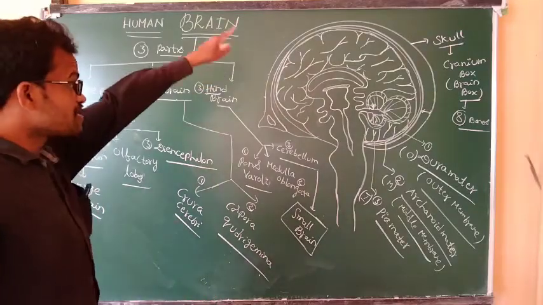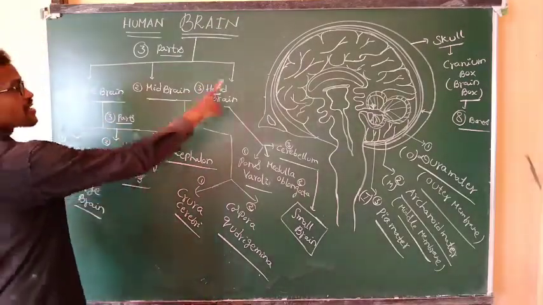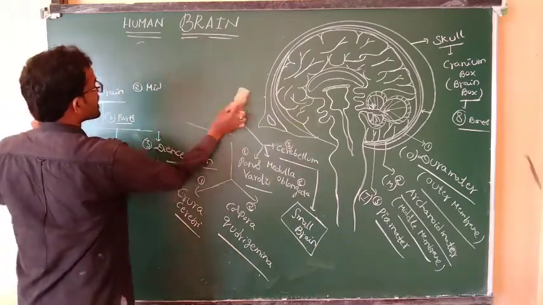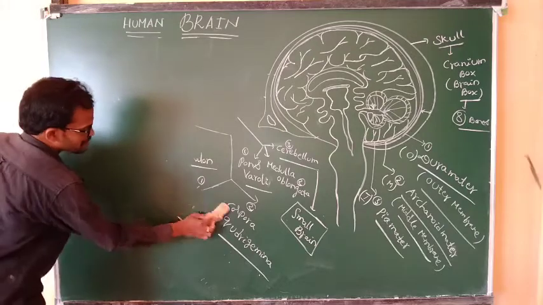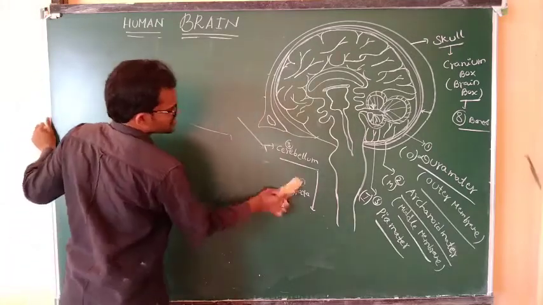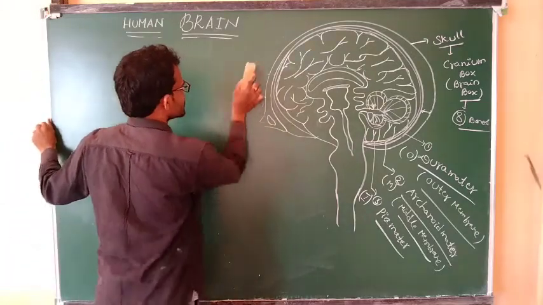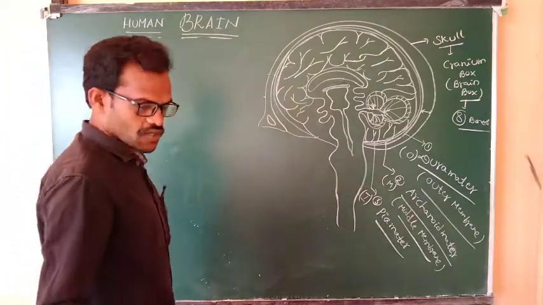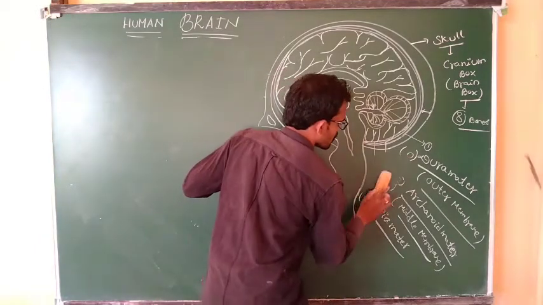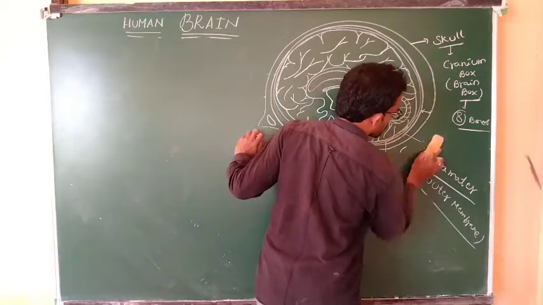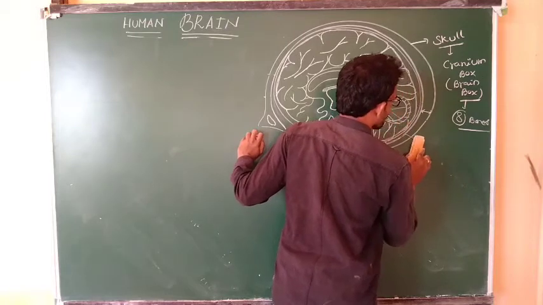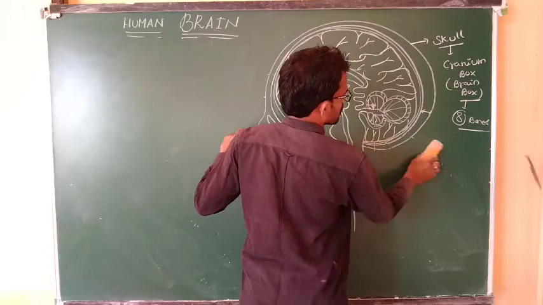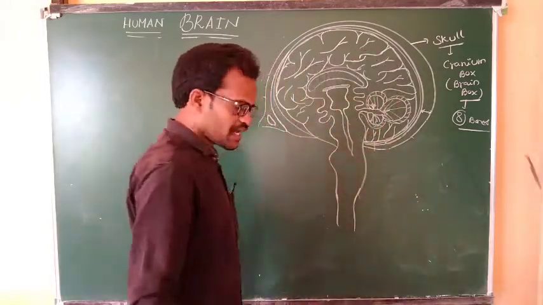If you identify the different types of this, all parts are identified in the brain. Coming to the forebrain, you can indicate in the diagram where the parts are located. See here, all of you see here. What is the first one here? Here are indicated the parts that are present in the brain: forebrain, midbrain, and hindbrain.